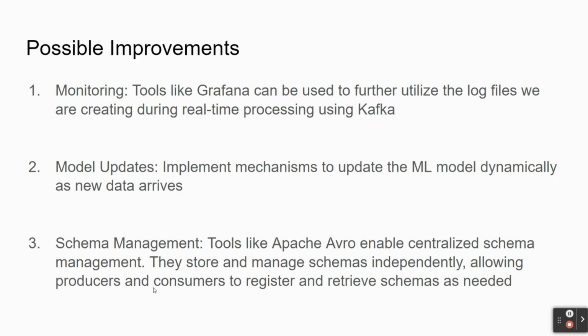Second is the model update. Currently, we are using a static ML model. Instead of that, once more data arrives in the future, the model can be trained dynamically and this can be integrated with the Kafka consumer. Third is schema management. For example, tools like Apache Avro have centralized schema management, so in this way the producer and consumer can retrieve the schema as needed. All this can be possible improvements for our project.